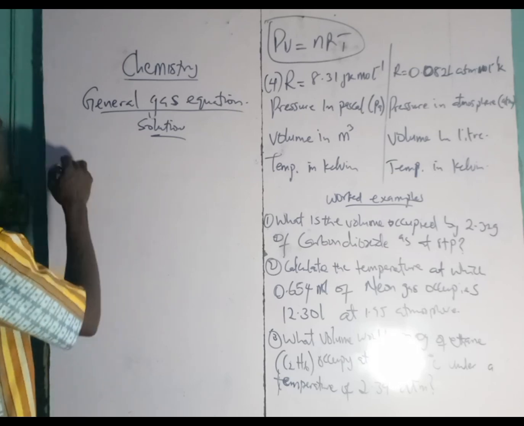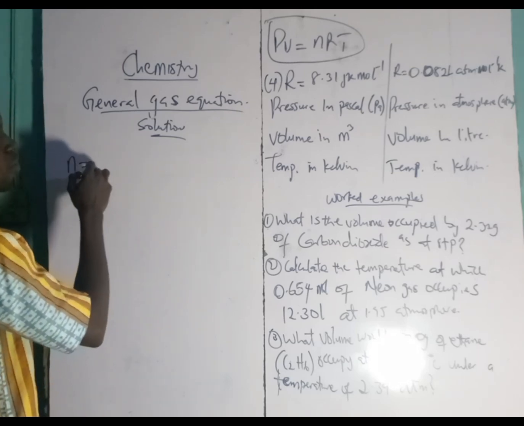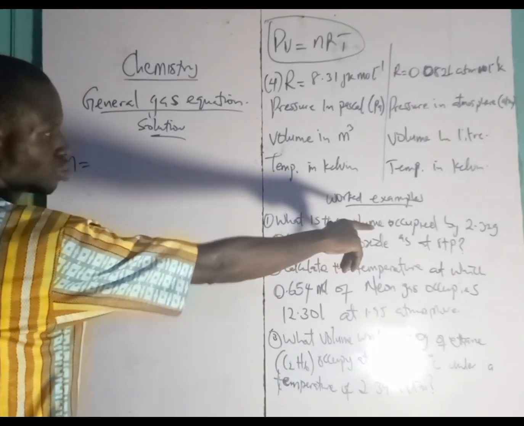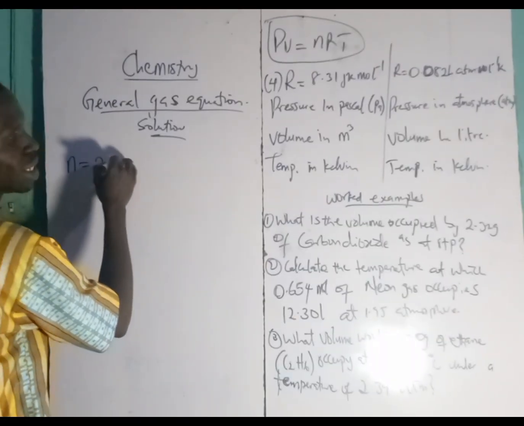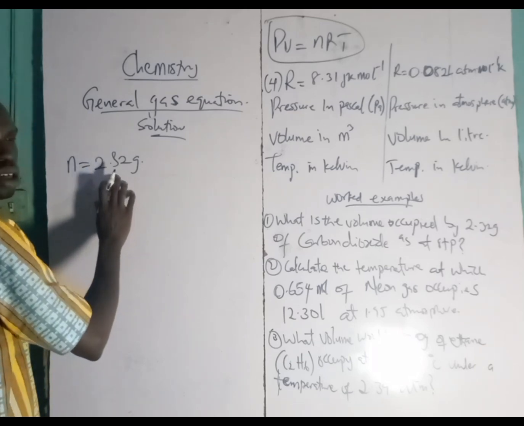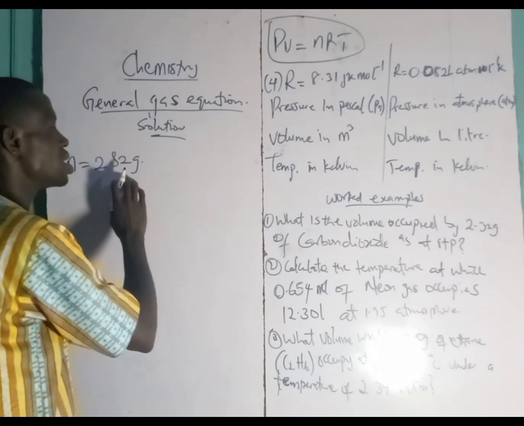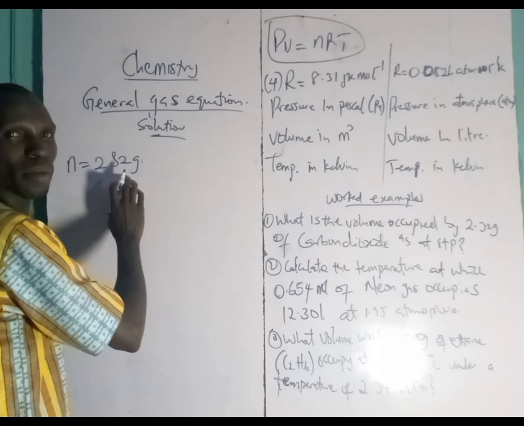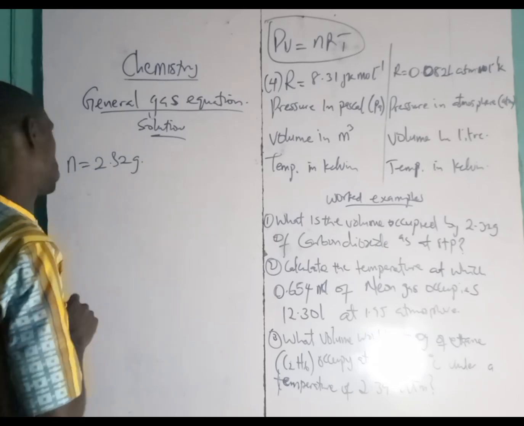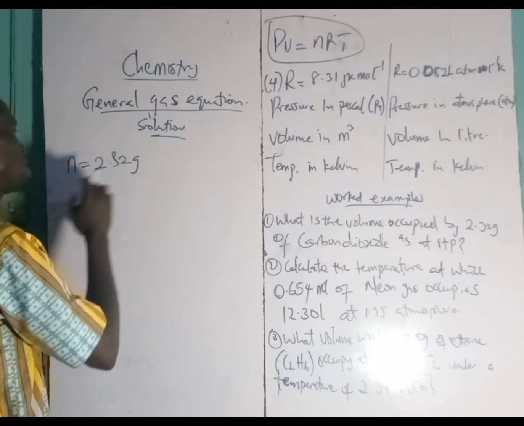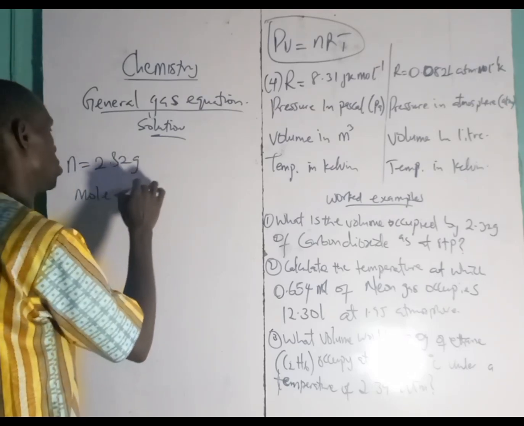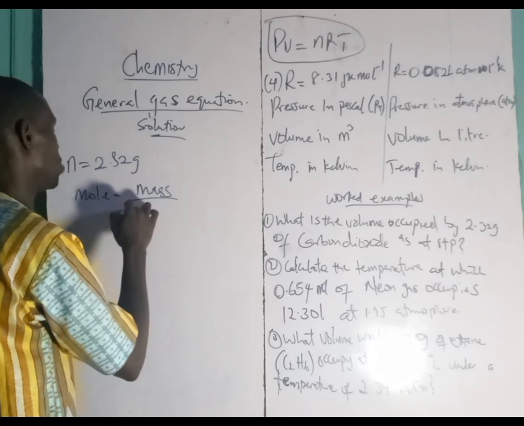So N now is what? Don't forget our formula. N is 2.32 gram. You can see that our N is given in gram. So because it's given in gram, we are going to convert it to mole. I hope you understand now. Do we still remember how to calculate mole? Mole is mass over molar mass.